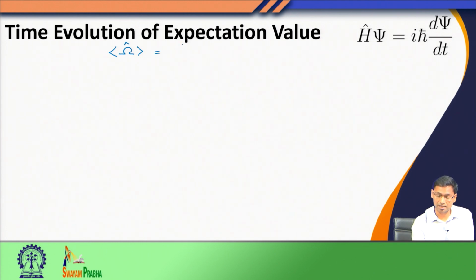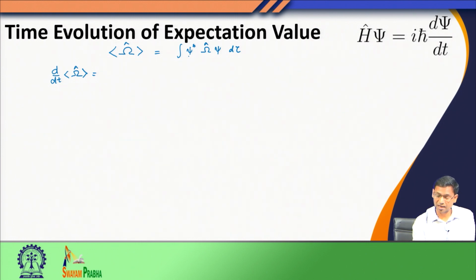If the system is in state psi, I have the integral of psi star omega psi d tau. This is the average value or the expectation value corresponding to the operator omega. Now, the question that I am asking is: how does this expectation value change with time? To do this, I take a time derivative on both the left hand side and the right hand side. I did that for the left hand side. Now, I look at the right hand side.